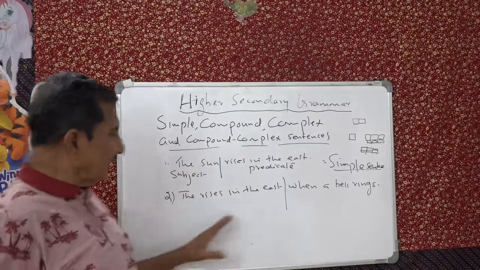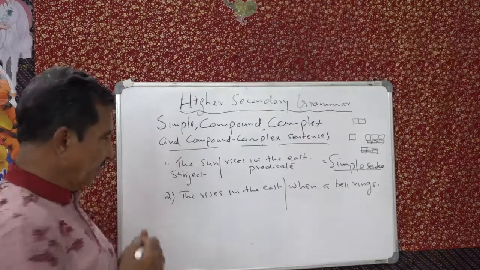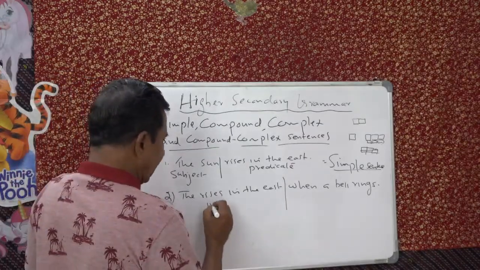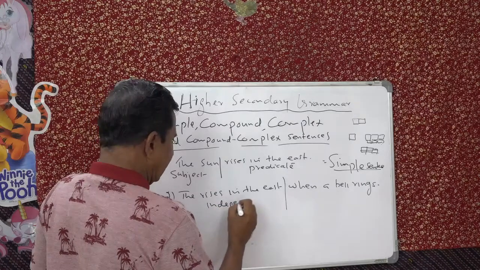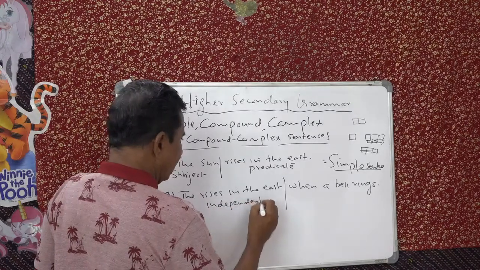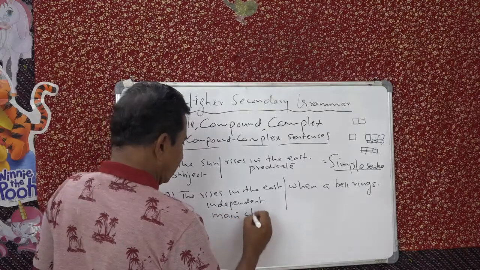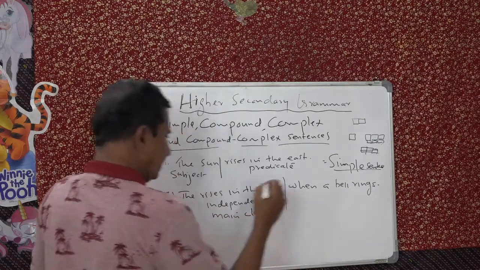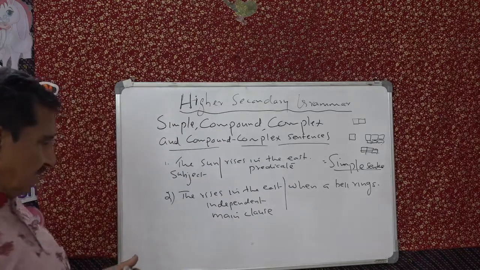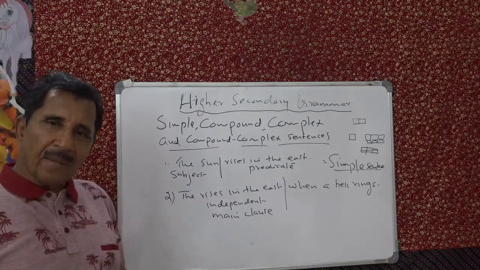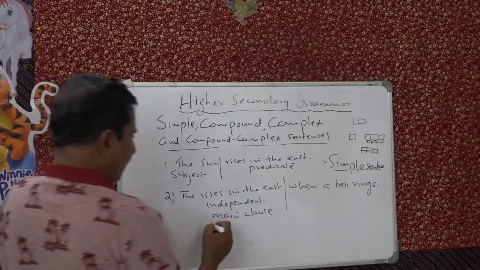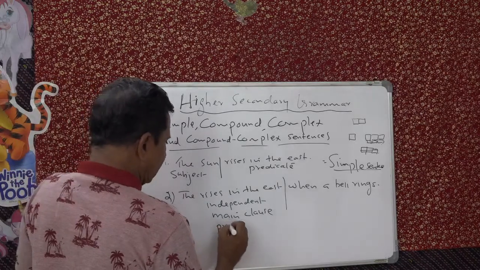And the first sentence is an independent sentence. Independent means it can stand alone. Independent sentence, or you can call it the main clause. Clause means a sentence. A main clause, an independent sentence, or a main clause. Or some people call it principal clause.